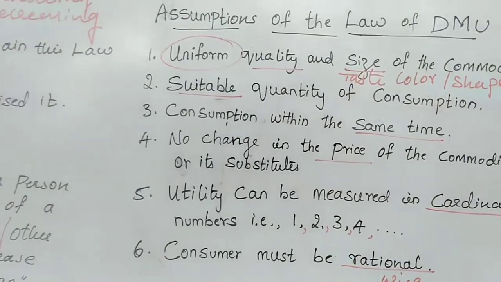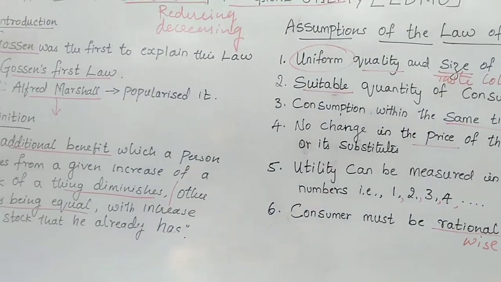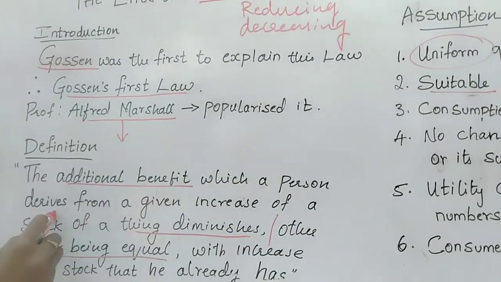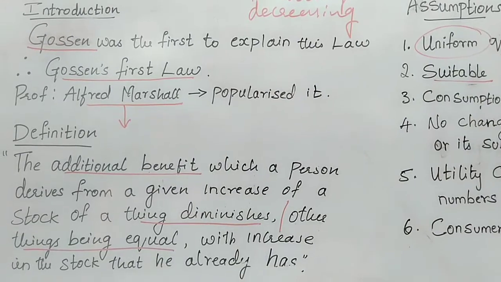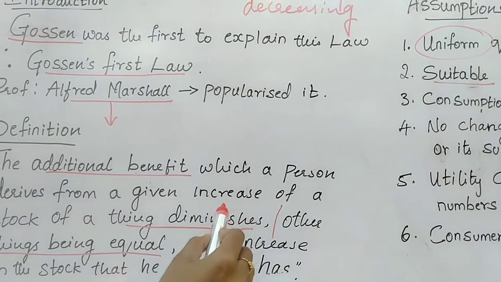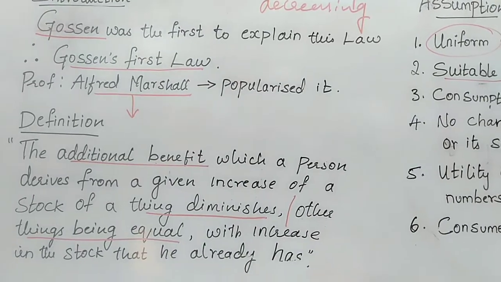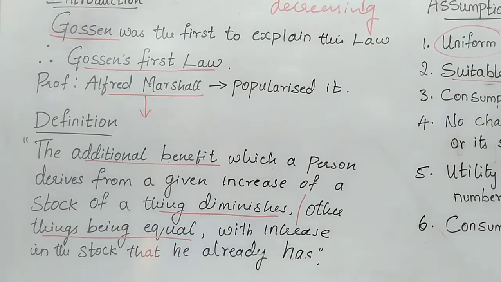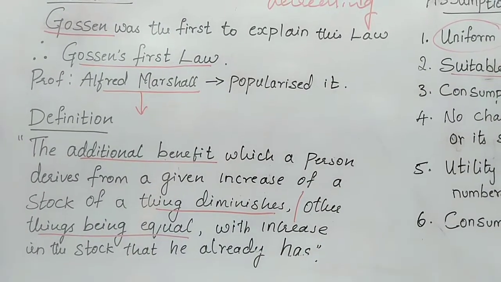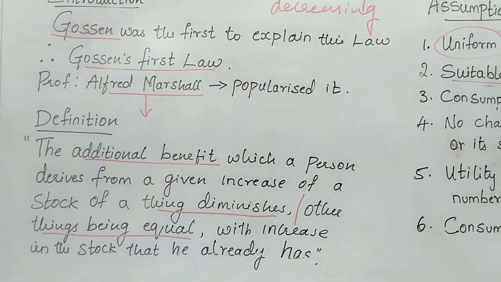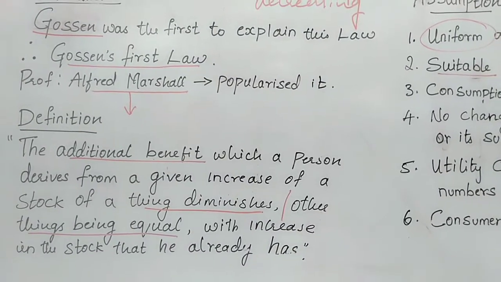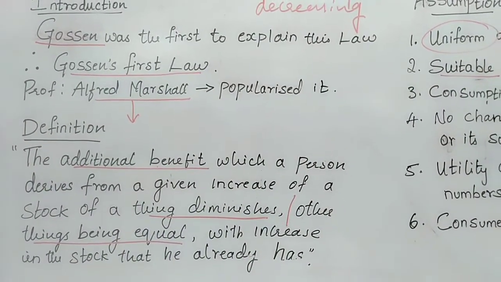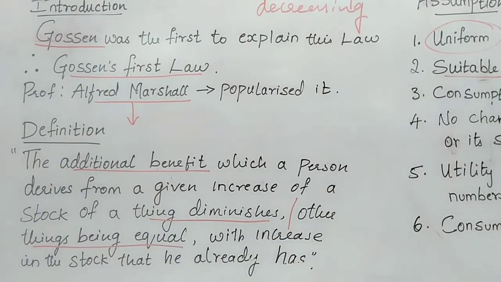Now this theory, the definition which I have given: the additional benefit which a person derives from a given increase, that is, more and more of a particular commodity, becomes reduced, it diminishes. So when we consume more and more of it, the satisfaction we are getting will go on decreasing.